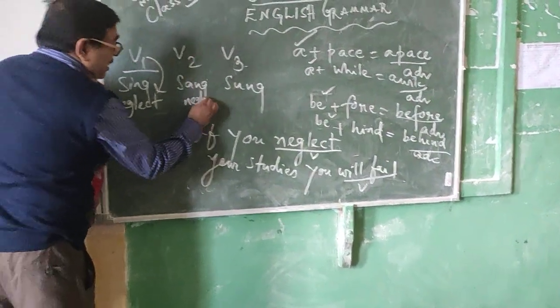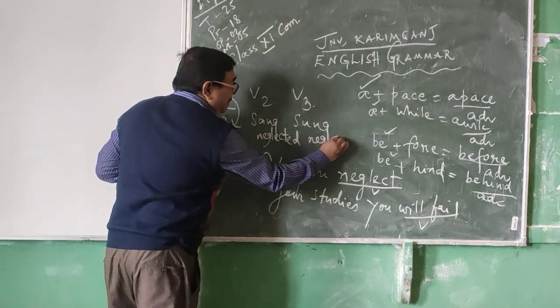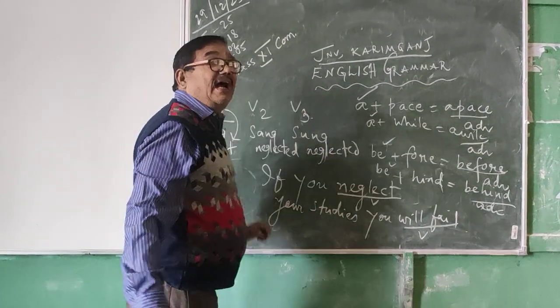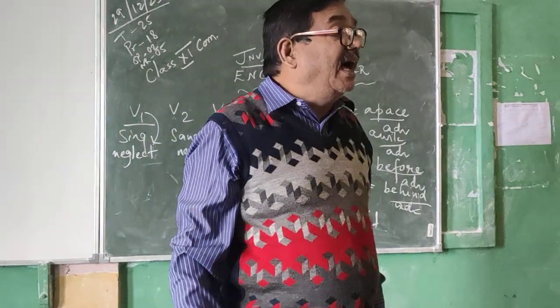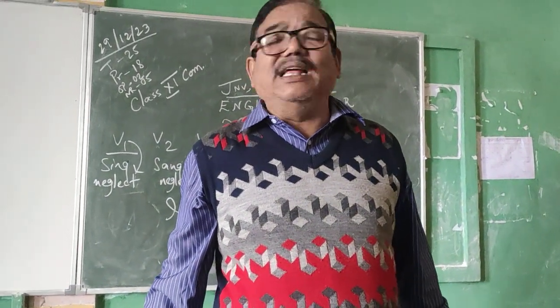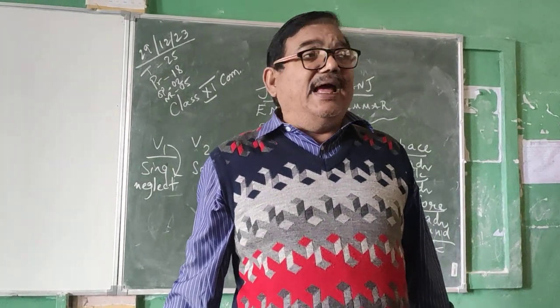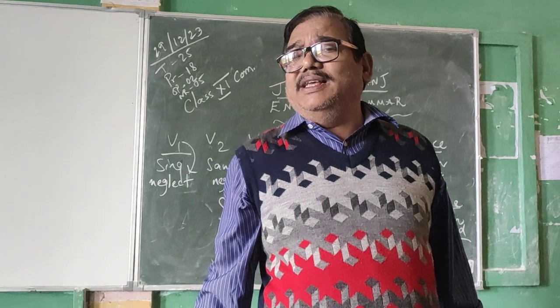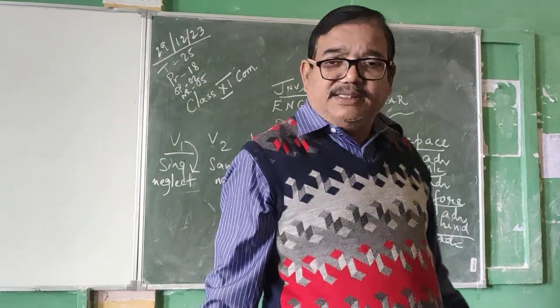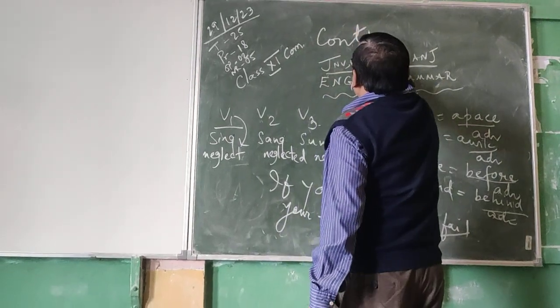I told you a while back that if the position of the verb is below V base 1, then at once you will come to the conclusion that the verb is in the simple present tense or present indefinite tense. The other name of simple present tense is present indefinite tense. Okay? And what is the other name of present continuous tense? Present progressive tense.